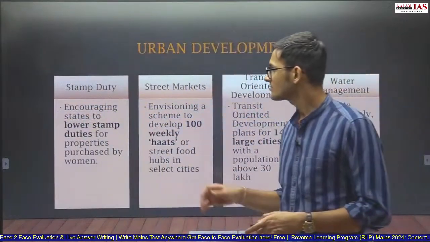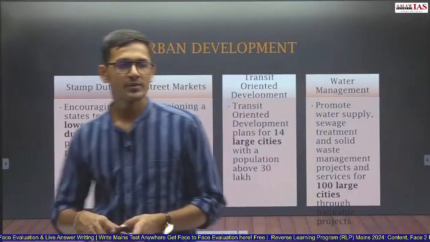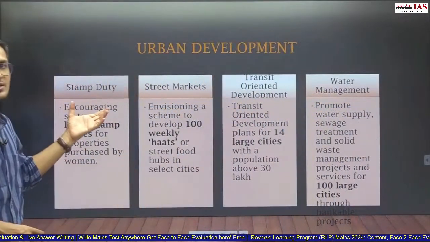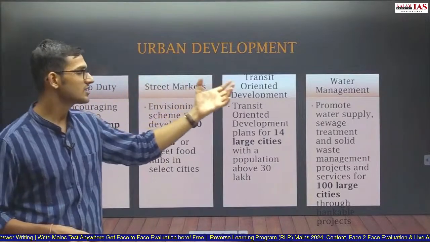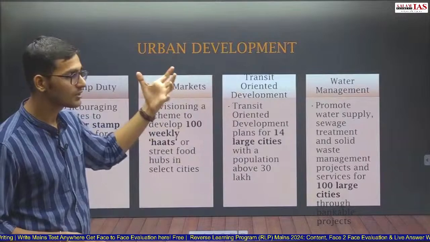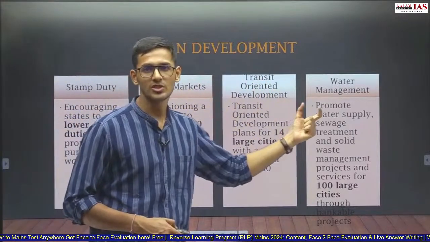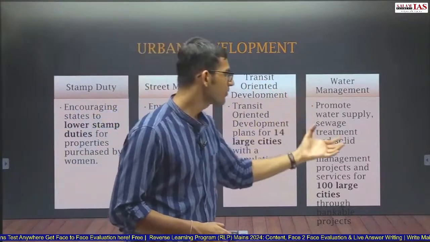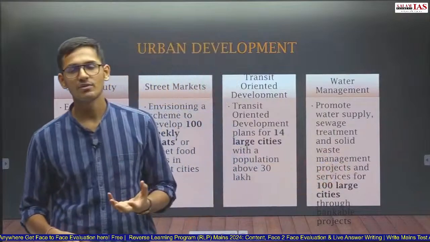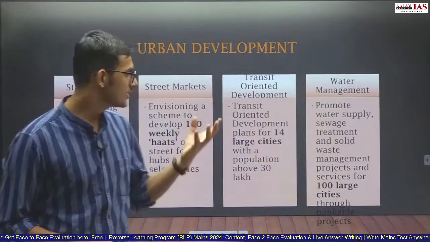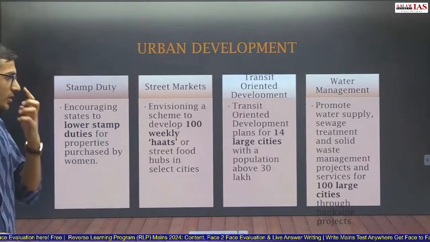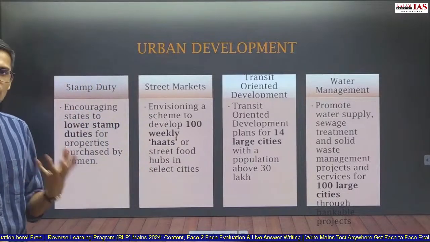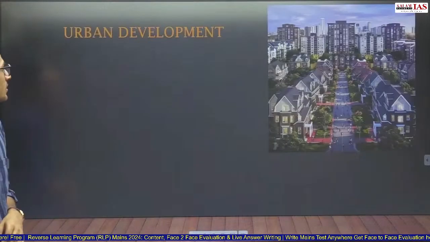So what are the initiatives that have been taken for urban development? The first is reducing the stamp duty. Second is 100 weekly carts, street markets. Third is transit-oriented development in 14 large cities having population about 30 lakh. For water management, 100 large cities will be covered, where the water supply, sewage treatment and solid waste management projects will be initiated through bankable projects.